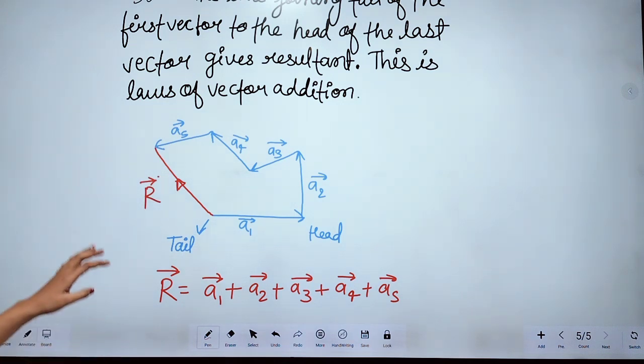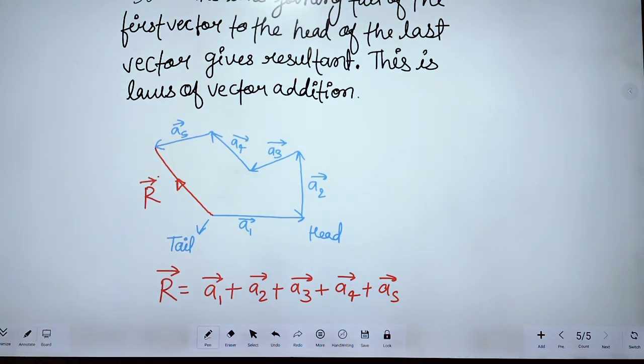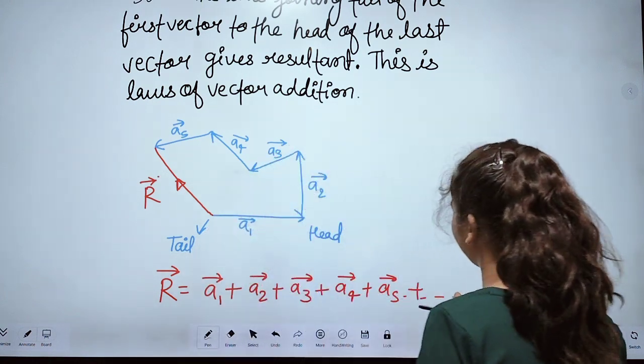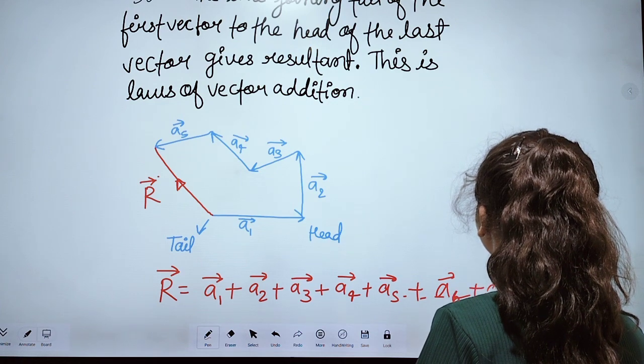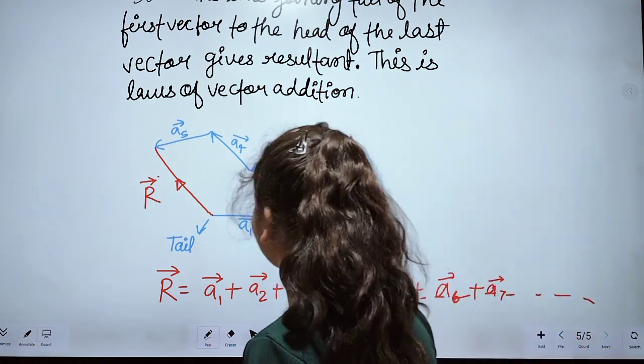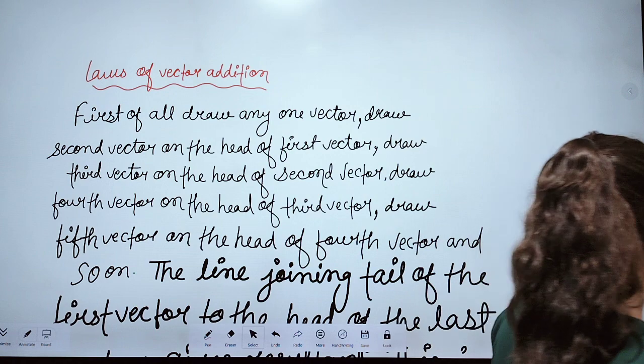If we want to write some more, we write draw the sixth vector on the head of the fifth vector, and so on we can write here. But at last we have to join the line from the tail of the first vector to the head of the last vector. So and so on, we can write A6 vector plus and so on. So this is our law of vector addition that is written here.